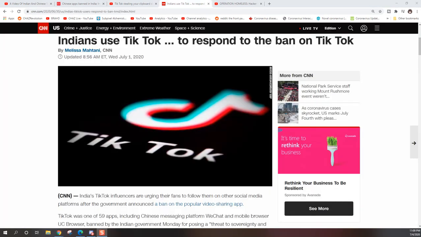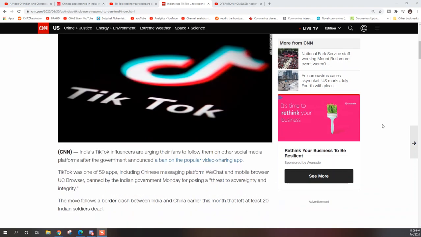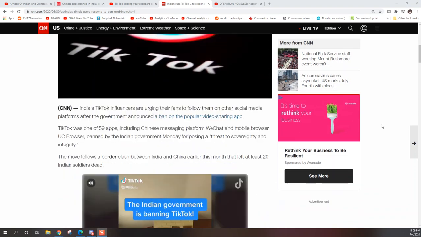It doesn't sound like the Indians like it too much, so Indians use TikTok to respond to the ban on TikTok. Indian TikTok influencers are urging their fans to follow them on social media platforms after the government announced a ban on the popular video sharing app. TikTok was one of 59 apps, including the Chinese messenger platform WeChat and the mobile browser UC Browser, banned by the Indian government Monday for posing a threat to sovereignty and integrity.